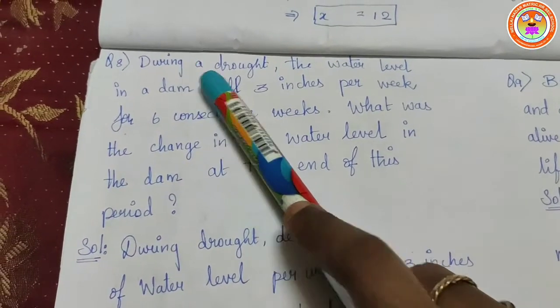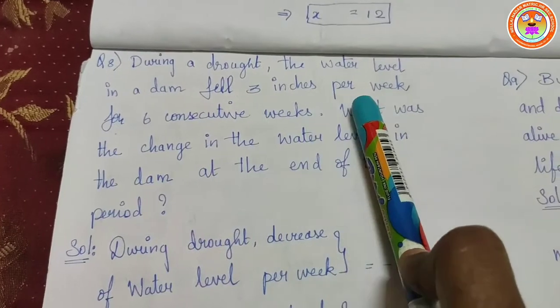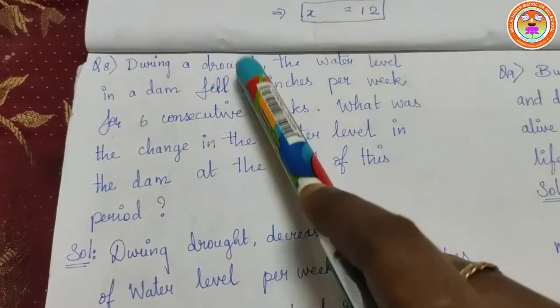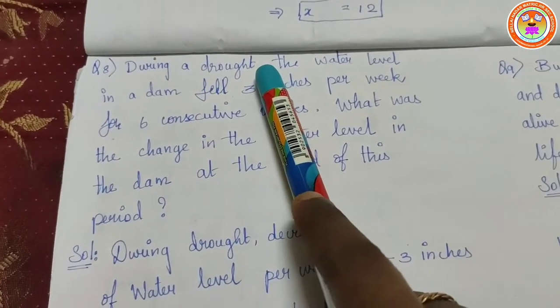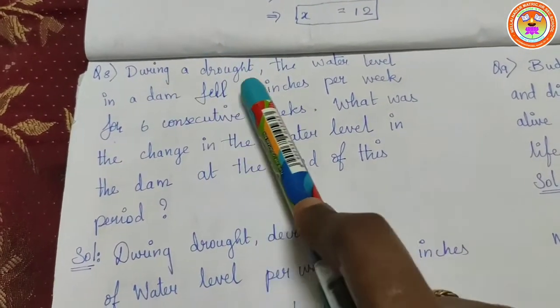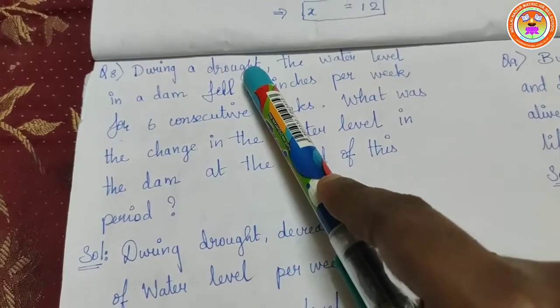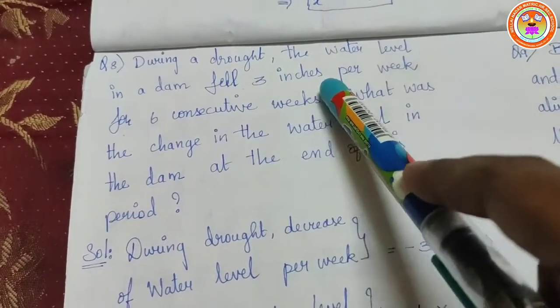During a drought, the water level in a dam fell 3 inches per week for 6 consecutive weeks. So during a drought means what? Because of summer, there is a scarcity of water. Yes, so that is called drought. Scarcity of water is called drought. The water level in a dam fell 3 inches per week.